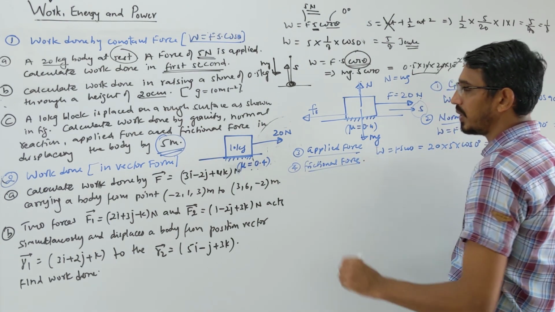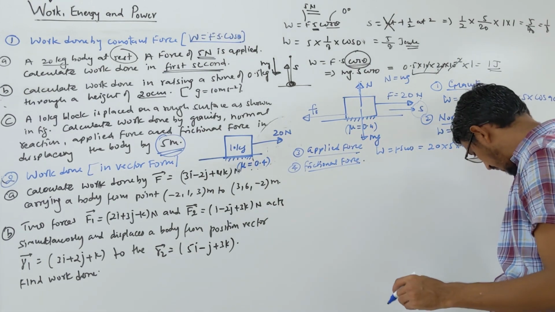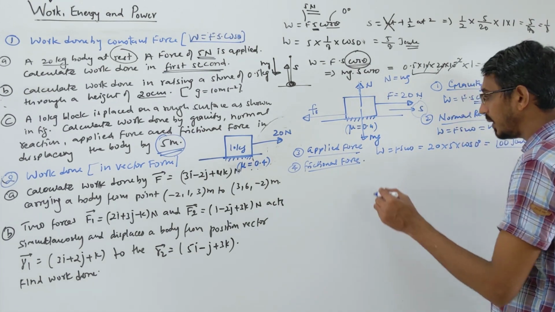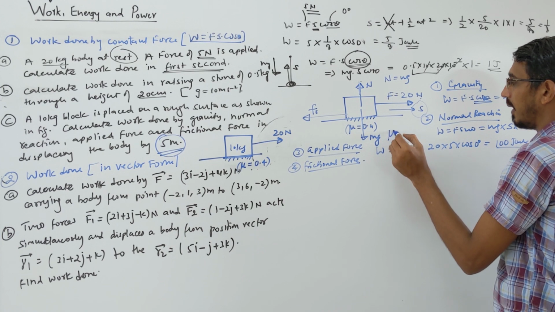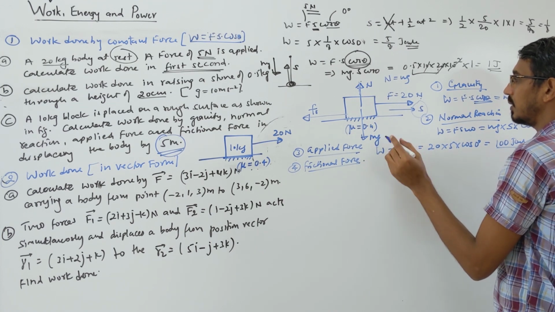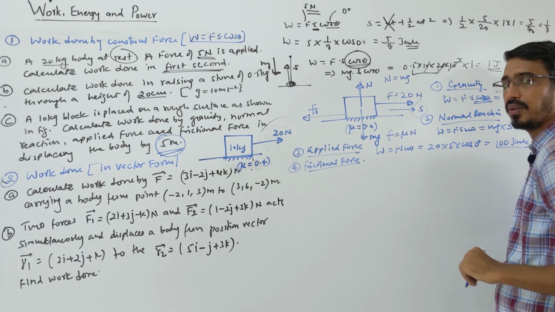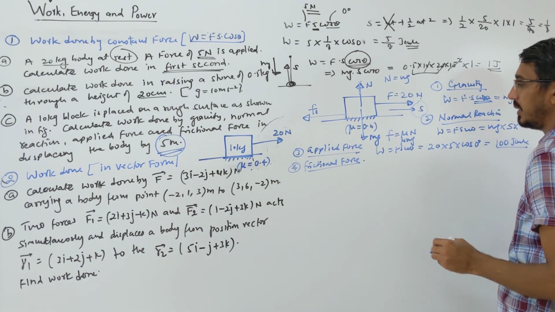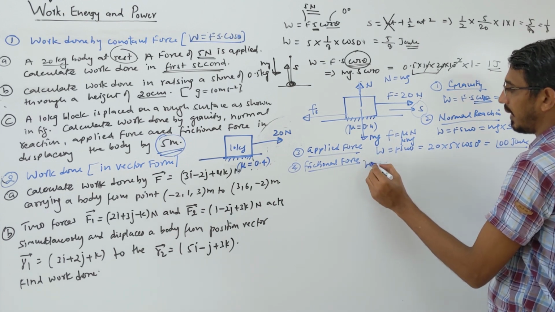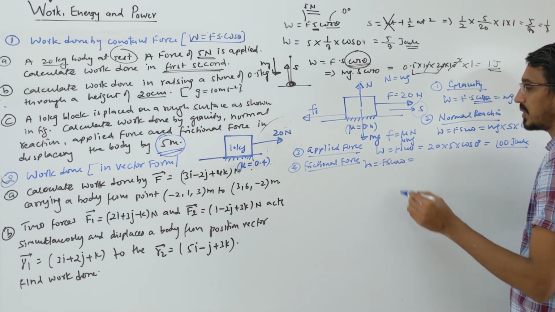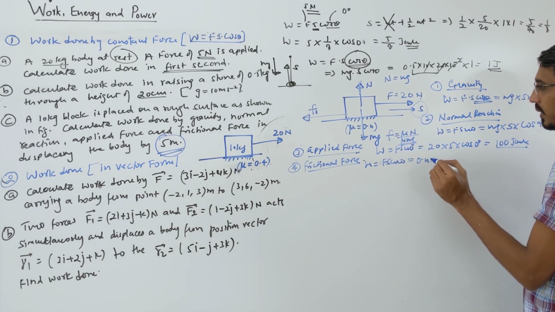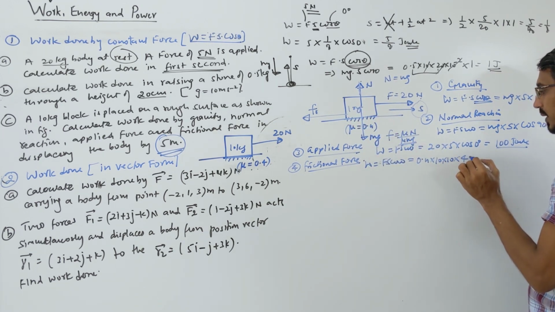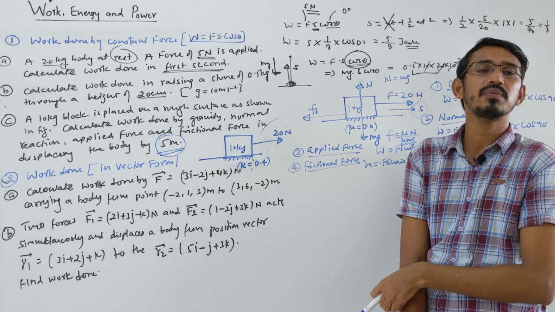Last, what is the work done by frictional force? First you have to calculate the value of frictional force. F is equal to mu into N, and N is mg, so F is mu mg. Same formula: W is equal to Fs cos theta. Mu is given as 0.4, and mg means this was a 10 kg body, so 10 into 10, displacement is given as 4, and cos theta, the angle between displacement and the force.